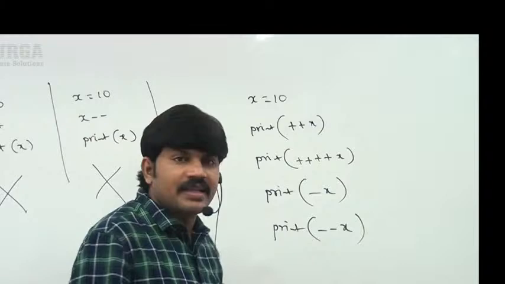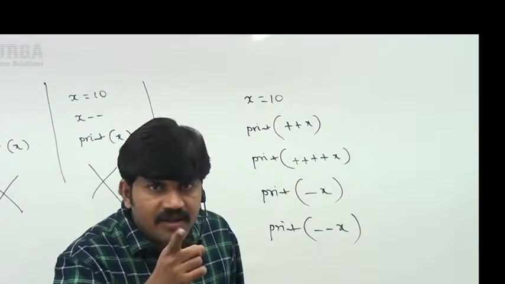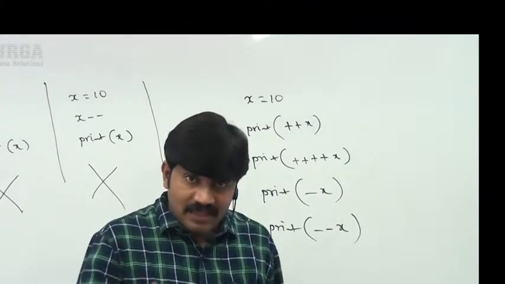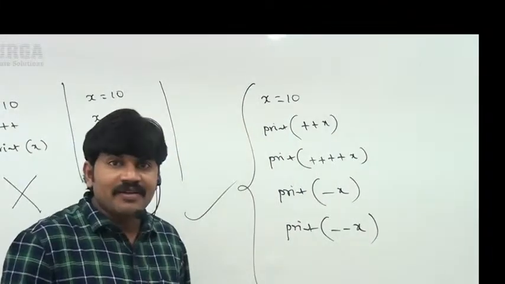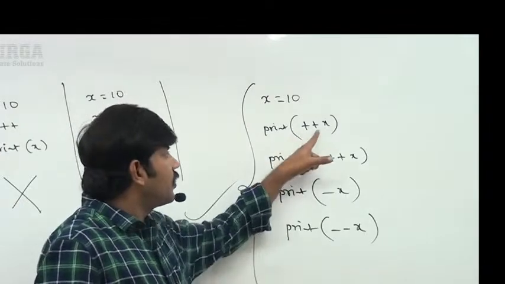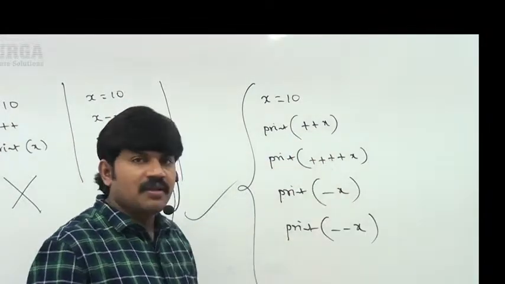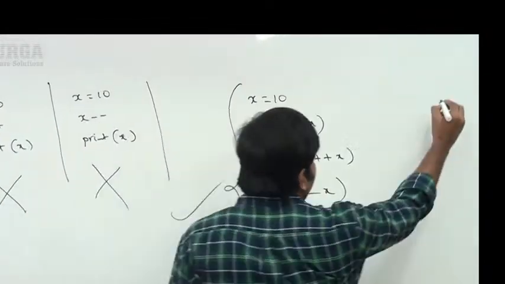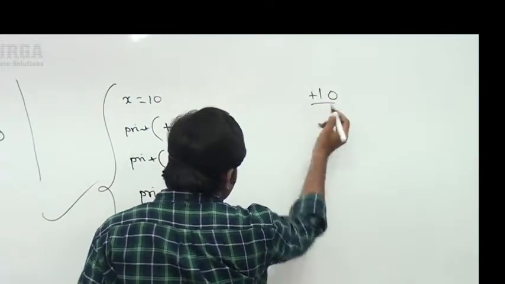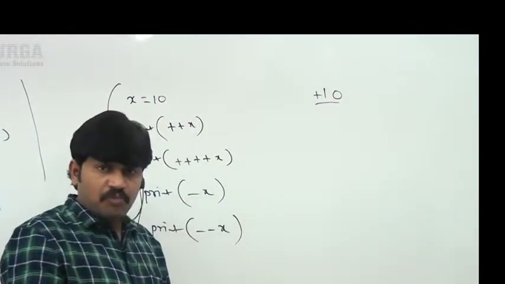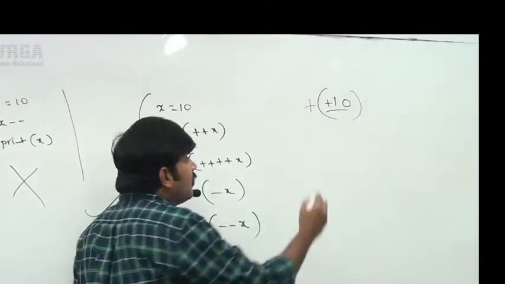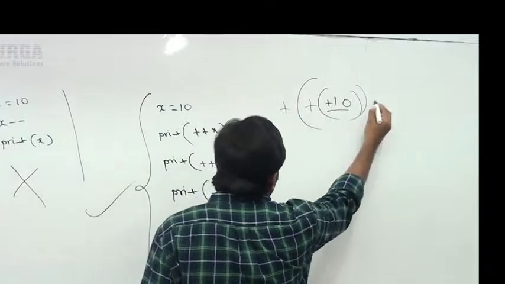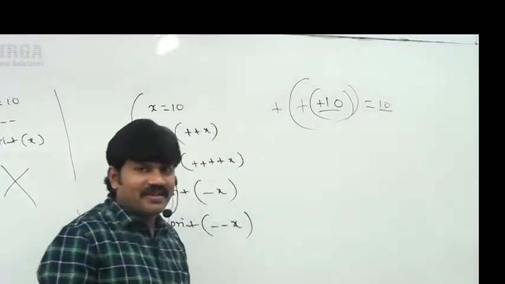If you are telling like this, I will give left and right. The reason is, all these things are perfectly valid. Sir, what is the answer in this case? Very simple, man. I have 10, I can take plus 10. Same positive number 10. Positive number 10 plus, what is the answer? 10 only. Are you getting?